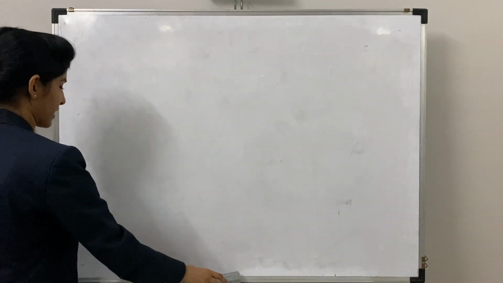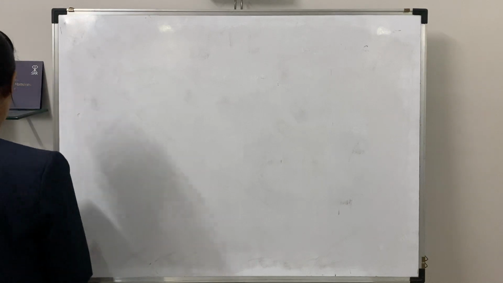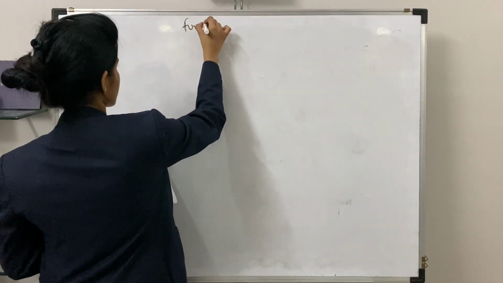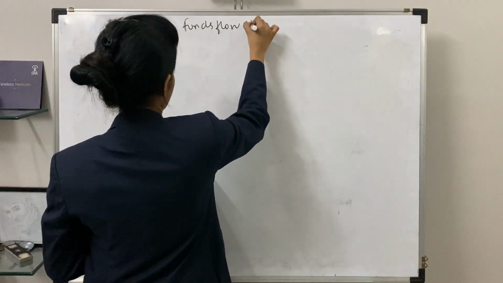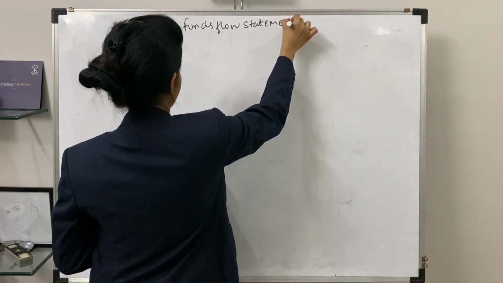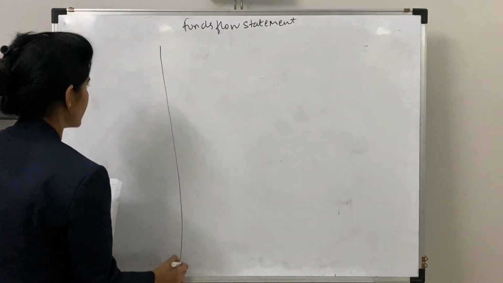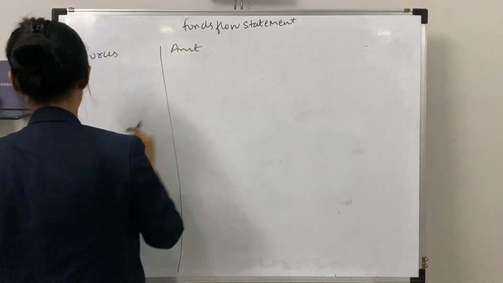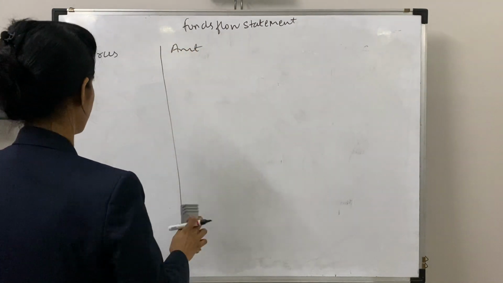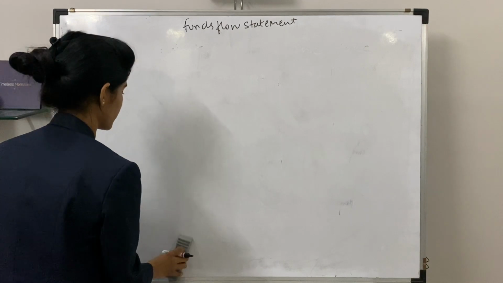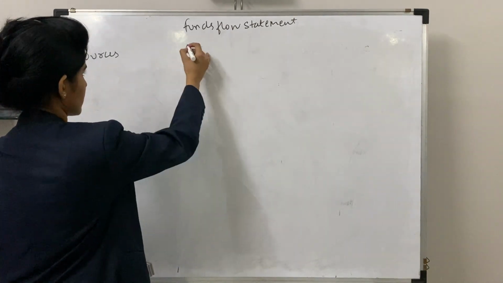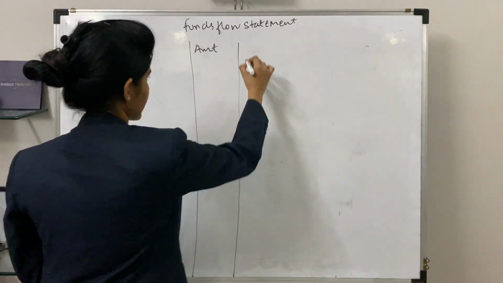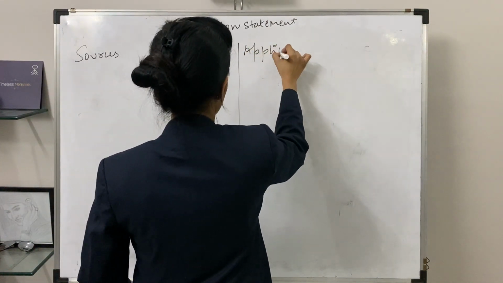Now moving on to your final statement, that is your funds flow statement. Now the format for the same: heading is your funds flow statement. Format is your sources, amount. It should have a bigger column because we have to write bigger items. So sources, amount, application, amount.